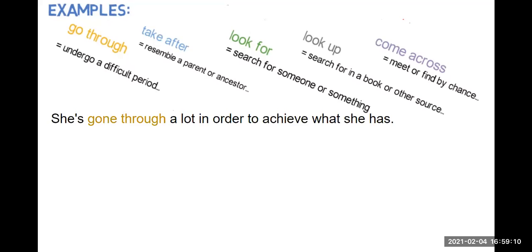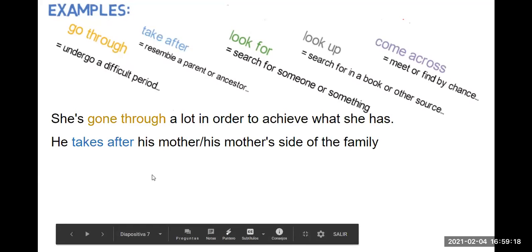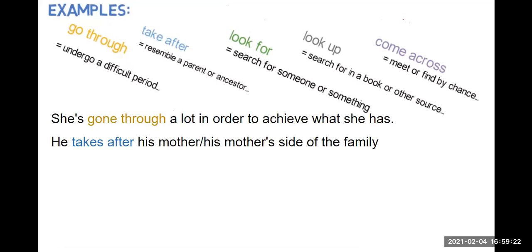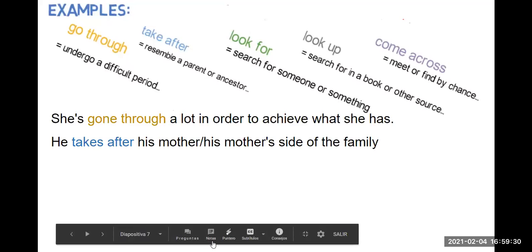Here we have another one: he takes after his mother or his mother's side of the family. So take after, to look like someone, right? Then we have the other one.